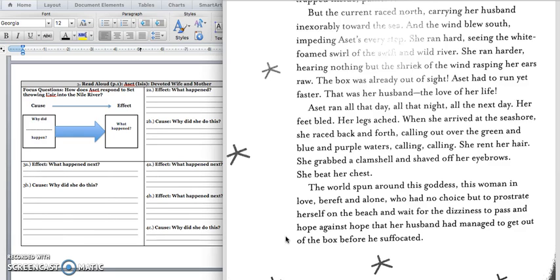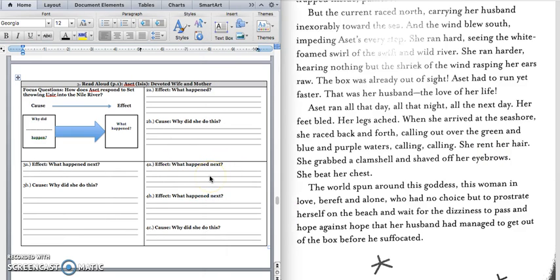All right, so what did Aset do? We know in this paragraph, it says in the last sentence that she rent her hair. That means she tore her hair out. She grabbed a clamshell and shaved off her eyebrows. She beat her chest. Underline this. This is an effect, and we're going to write that in 4A. Press pause to write down your answer and play when you're ready for 4B.